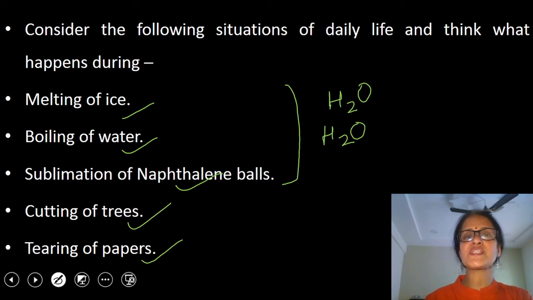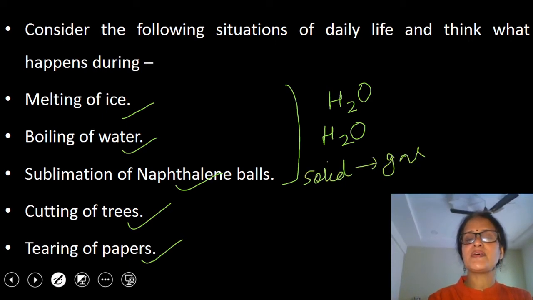Now I'll discuss third situation, which is sublimation of naphthalene balls. During the process of sublimation of naphthalene balls, it converts from solid to gaseous state directly without changing into liquid state. So this process is also an example of physical change as no new substance is formed and the chemical composition remains same both in solid state as well as in gaseous state. And one more point I would like to mention here that these physical changes can be reversed.